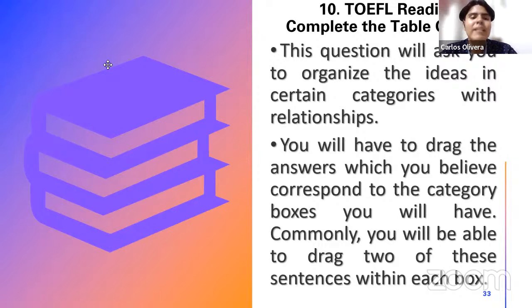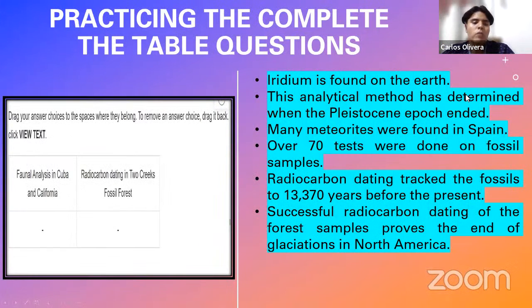This is called the complete the table question. This question will ask you to organize the ideas in certain categories, with relationships. You will have to drag the answers, which you believe correspond to the category boxes you will have. Commonly, you will be able to drag 2 of these sentences within each box. This is similar to the summary question. Why? First of all, because you're going to drag your responses. As you can see here on the left side of my screen, I have 2 boxes, okay? And this is the difference, that in this case, you don't have 1 box as in the summary question, but you have 2 of them.